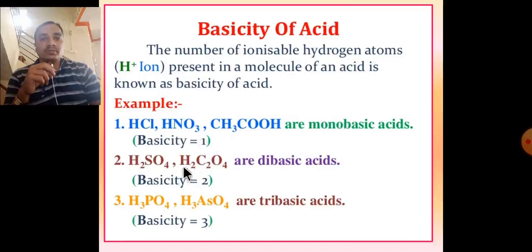These three acids have basicity 1. In the second example, H2SO4 and oxalic acid, 2 H's are ionizable. That's why they are called dibasic acids, and their basicity is 2. In the third example, in these two examples, 3 H's are ionizable. That's why they are called tribasic acids, and basicity is 3.